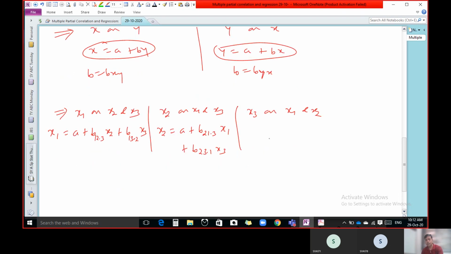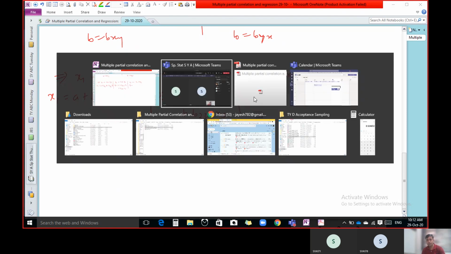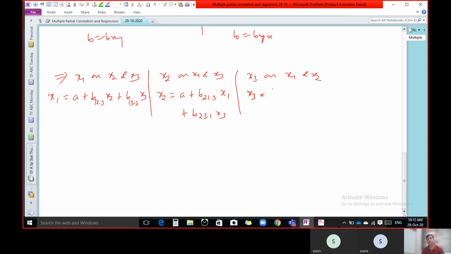Can you tell me what is the form of x3 on x1 and x2? Any of you? x3 equal to a plus b31.2 x1 plus b32.1 x2.